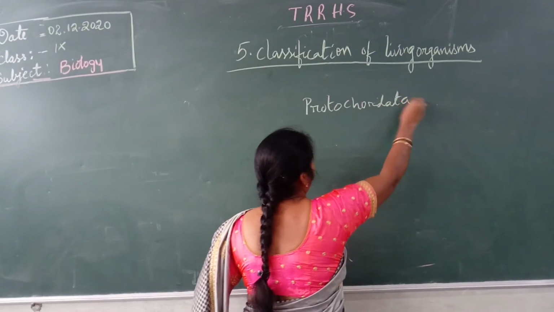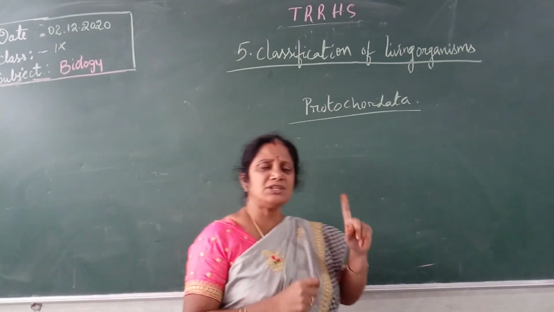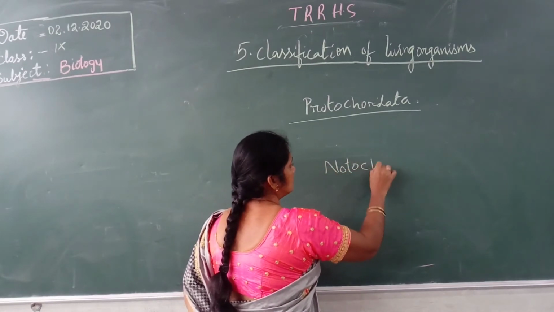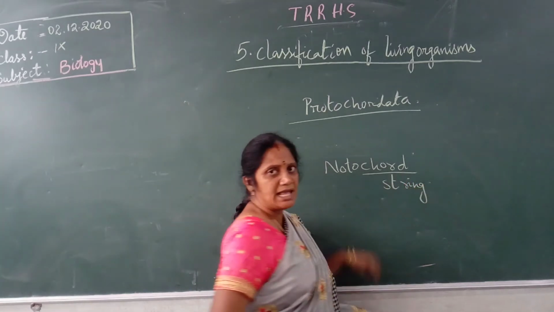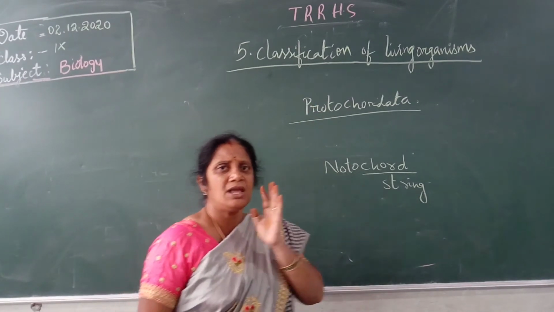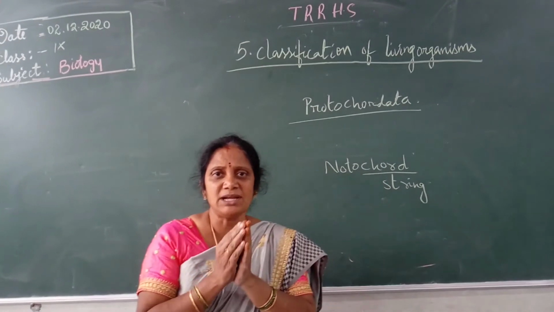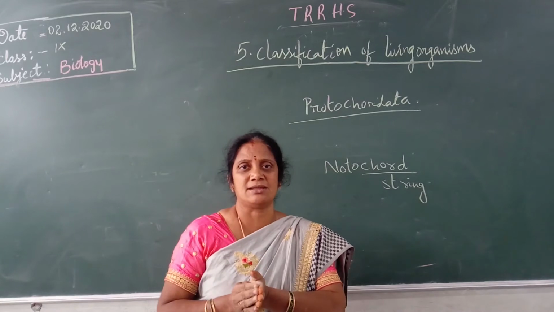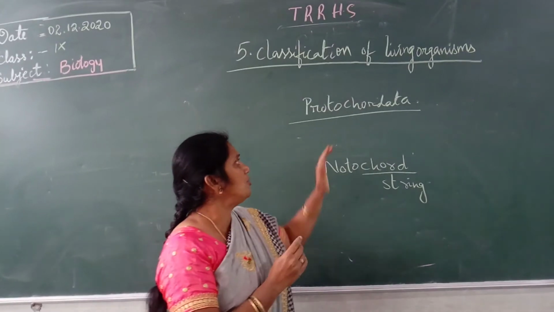Protochordata. These are the animals in which a special type of structure is present, called the notochord. Cord means string, so you may call it a backbone. A long, string-like structure is present for some part of their lifetime, which separates the nervous system from the gut, meaning the stomach or intestine. This is the notochord, and these animals come under Protochordata.